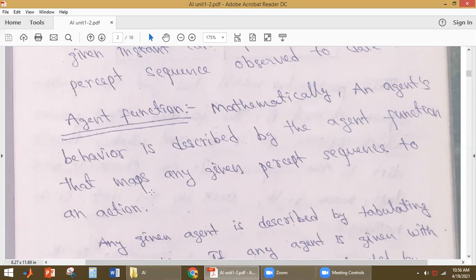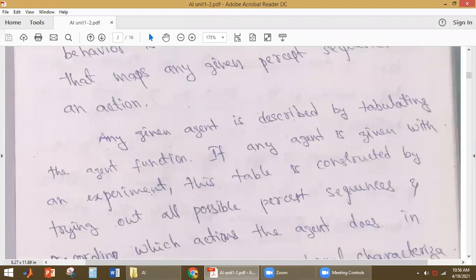Say, for example, it is receiving this particular set of data, so this action should be performed. If it is receiving the next set of data, then another action should be performed. So what it does is map any given percept sequence to the action. That is called the agent function. Any given agent is described by tabulating the agent function.